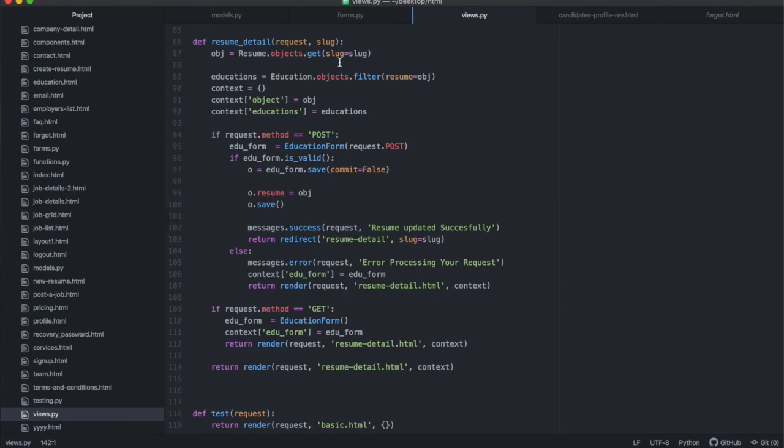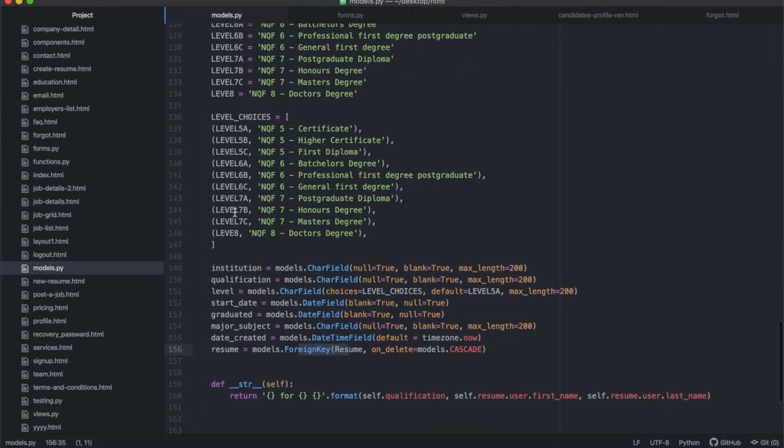So we need to use the filter function. We're going to call it educations. I've decided to call it educations. It doesn't make much sense, but educations is the education class object. It's the same thing as over there, but instead of getting something specific, because when you get something specific you only get one object in return, we want to filter. We want to filter from the whole database where the resume, remember the resume is a variable. If you look at our models here under education, we called it resume. That's why we have that as resume.